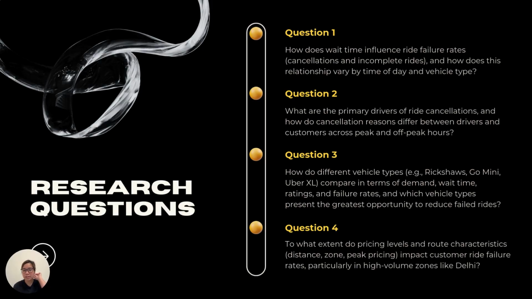Our third question is, how do different vehicle types such as Go Mini and Uber XL compare in demand, wait time, ratings, and failure rates? And importantly, which vehicle types represent the greatest opportunity to reduce failed rides?